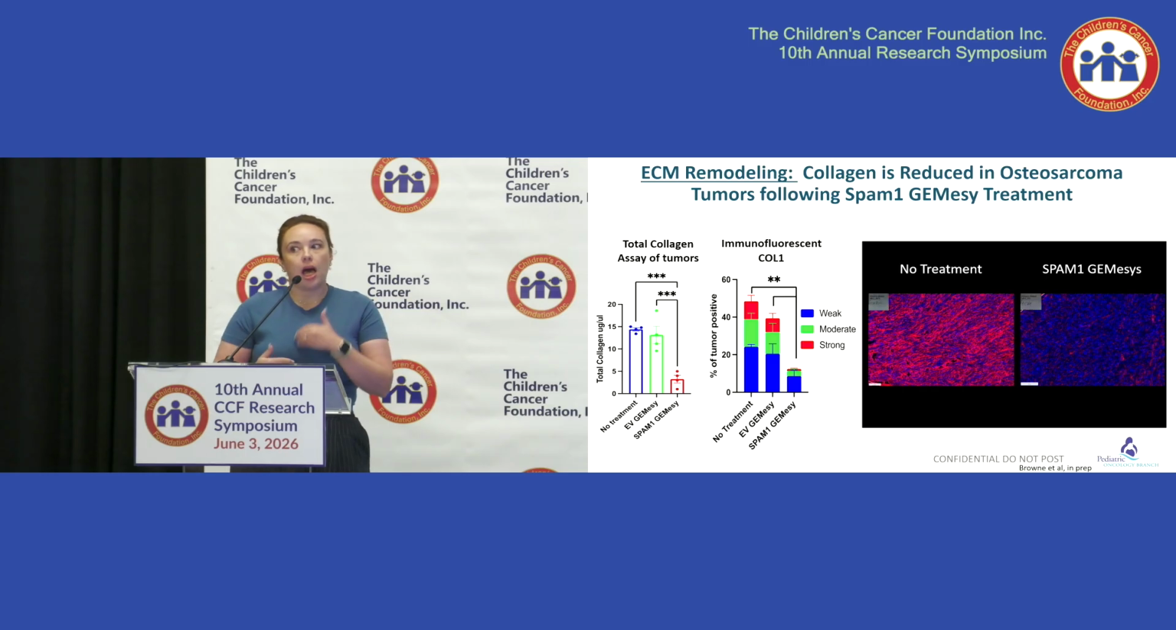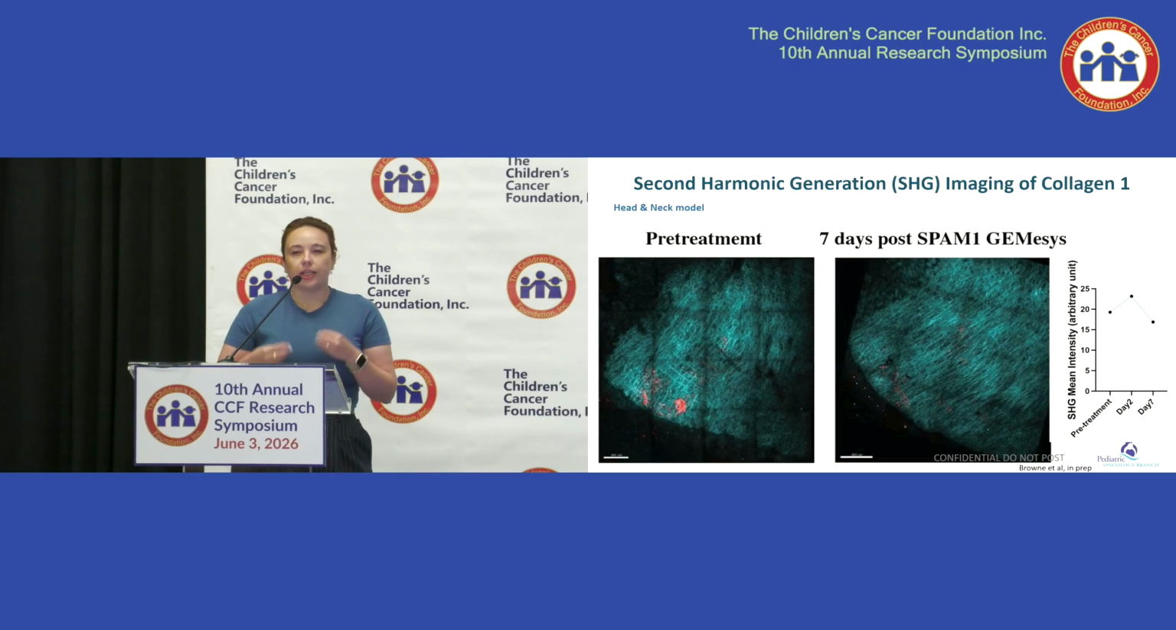Now, SPAM1 is not enzymatically active towards collagen, plus in the literature there was nothing really suggesting a relationship between HA and collagen, where if one was decreased, the other should be decreased. So what we did was second harmonic generation imaging, which is a type of microscope that visualizes the individual collagen structures, which you see in the blue.